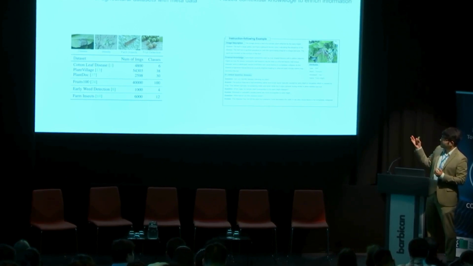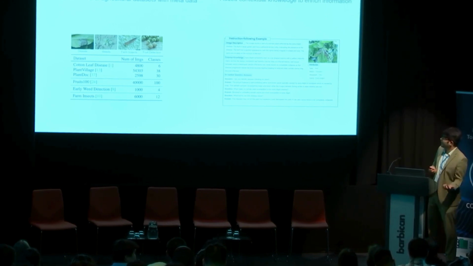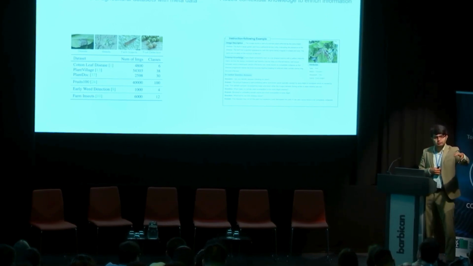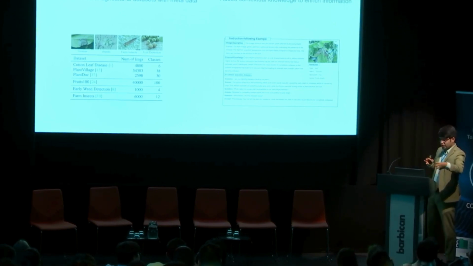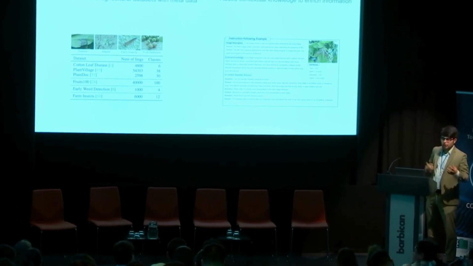So we created this contextual information with the help of an agricultural expert, and then, using both image and the textual data, we used a simple language model to create an instruction-following sort of data set.